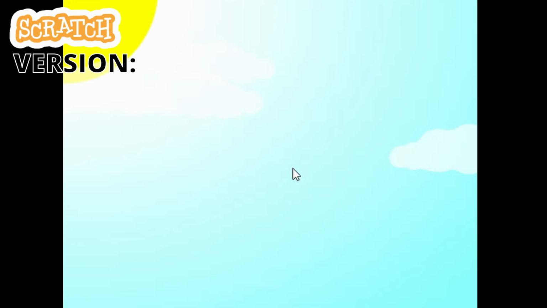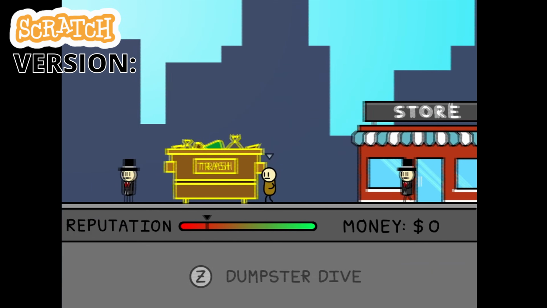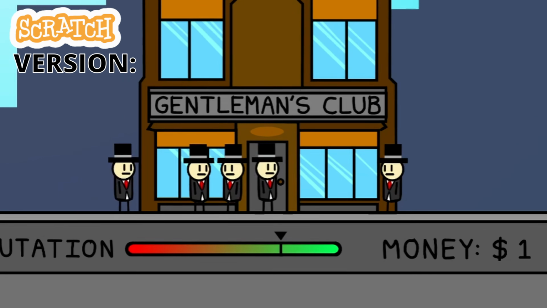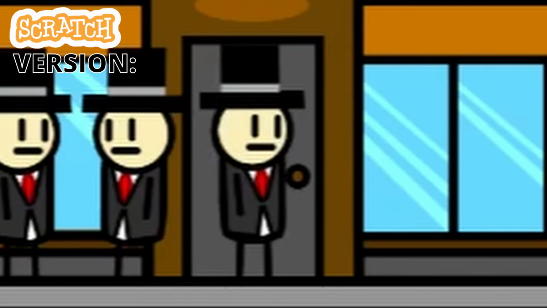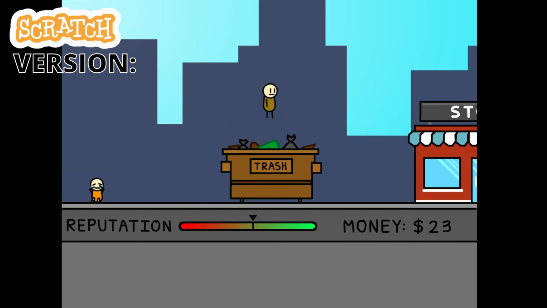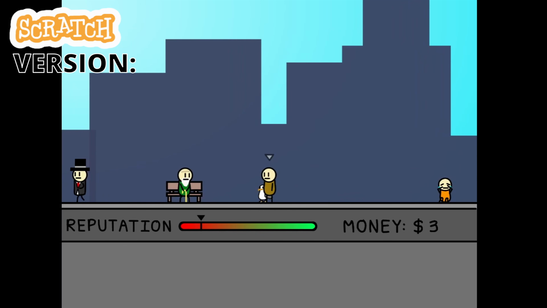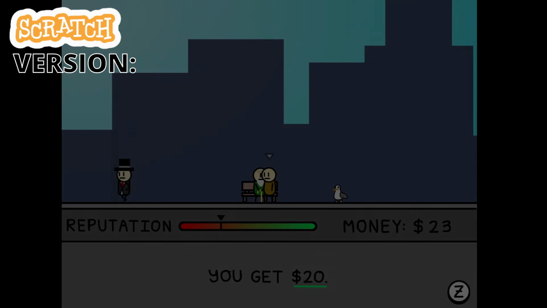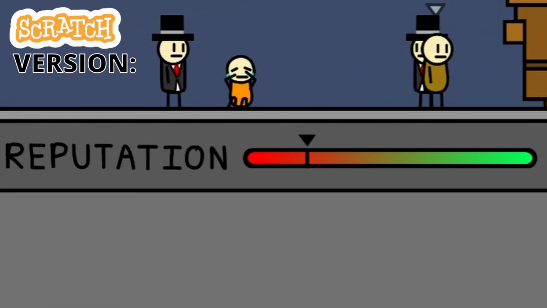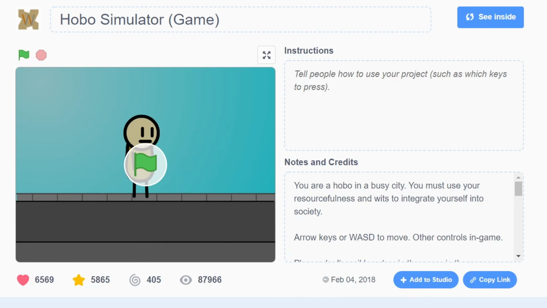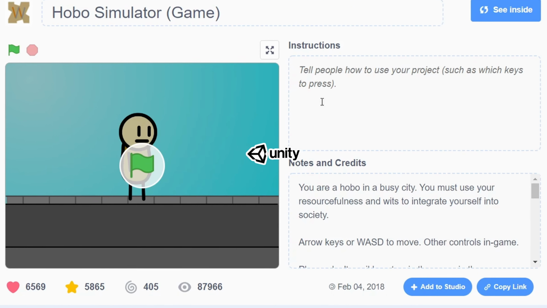So this is how the game works. You start off as a hobo in the city, and your goal is to enter the Gentleman's Club and become a gentleman, which is essentially a guy wearing a hat and suit. To do so, you must earn money to buy a suit and get a high reputation, which you can get by completing various tasks and doing specific interactions with NPCs. However, you don't want to lose too much reputation through negative interactions, or else you lose the game. Now that we know how the game works, let's recreate that using Unity.